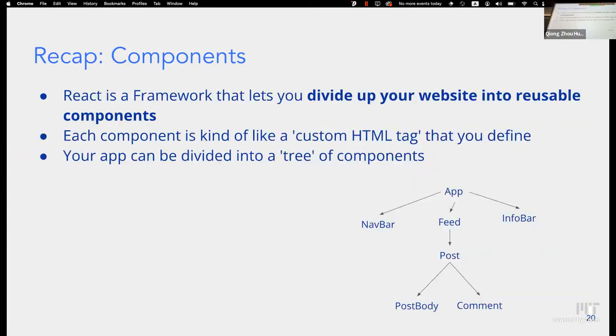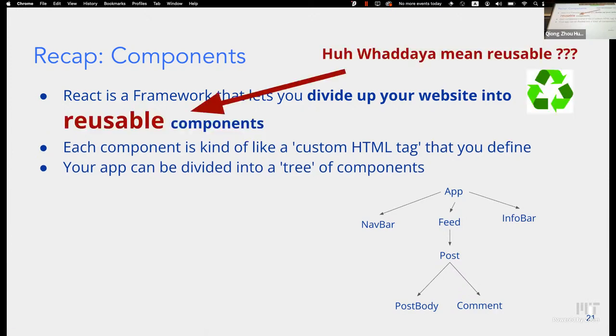So just a quick recap. Components are a reactive framework that lets you divide your website into reusable components. Each component is kind of like a custom HTML tag that's capitalized. And your app can be divided into a tree of components. But what I mean by reusable, like how are components reusable? How do you reuse the same code?